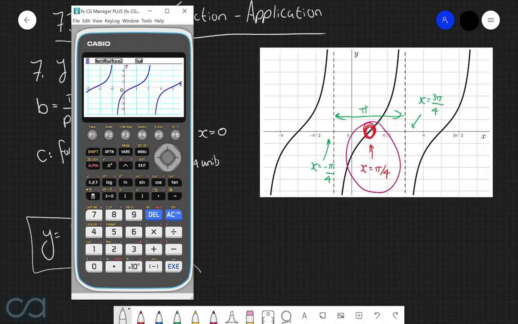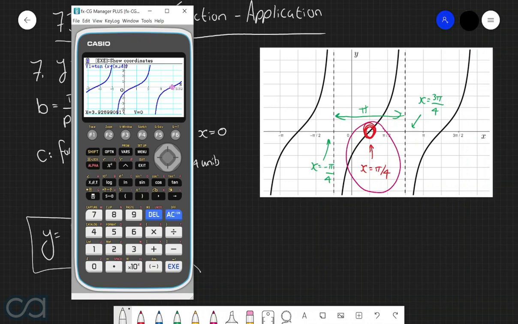So on the original graph, we have x-intercepts at negative 3 pi over 4, positive pi over 4, and positive 5 pi over 4. So let's confirm that we get the exact same thing with our function. So at negative 3 pi over 4, we have an x-intercept, which is great. At positive pi over 4, we have another x-intercept, which is really good. And then finally, at positive 5 pi over 4, we have another x-intercept. So this is all good to go here.